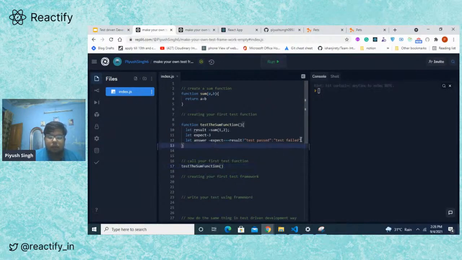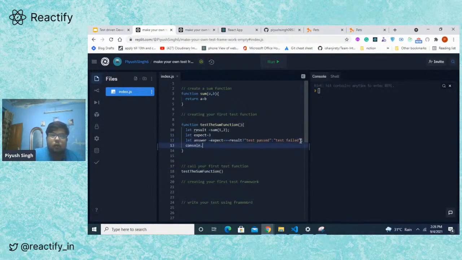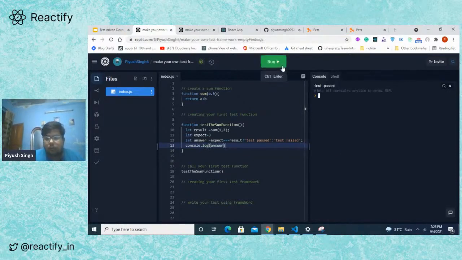Let me console log the answer. Now the test passed. I haven't even run the function and I know that this function is correct. You can think of this as an example of test driven development. We are depending upon our test. We haven't even run the function as of now, and we know it passed.